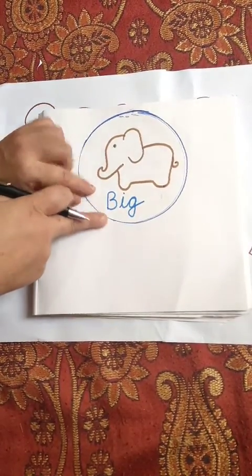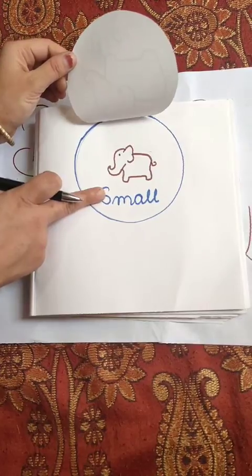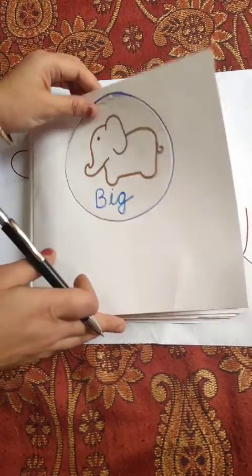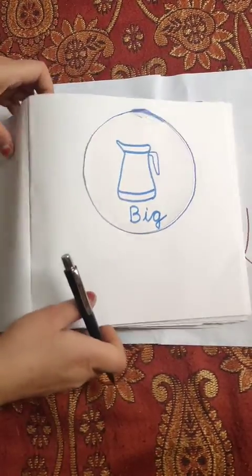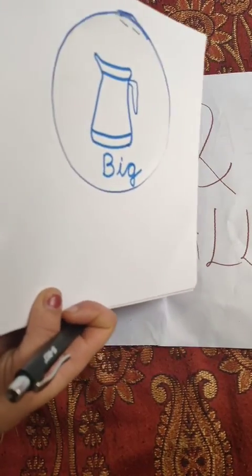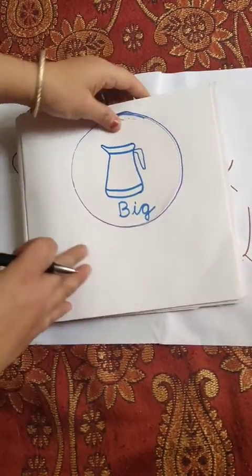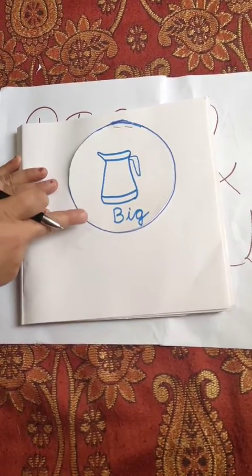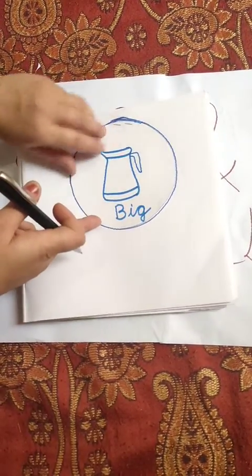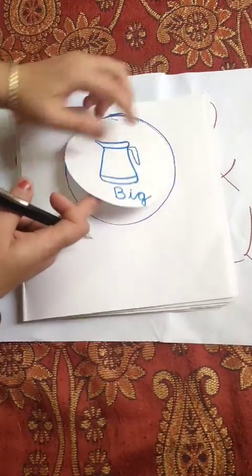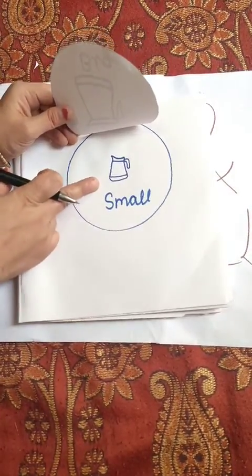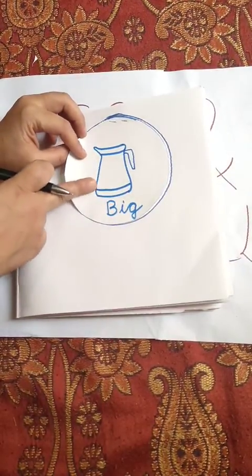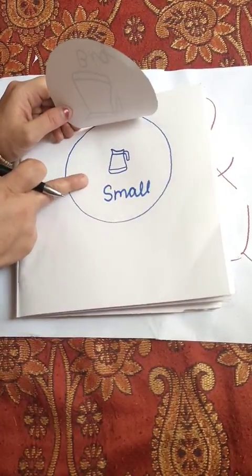A big elephant and a small elephant. Here a big jug, and here a small jug. Big jug and small jug.